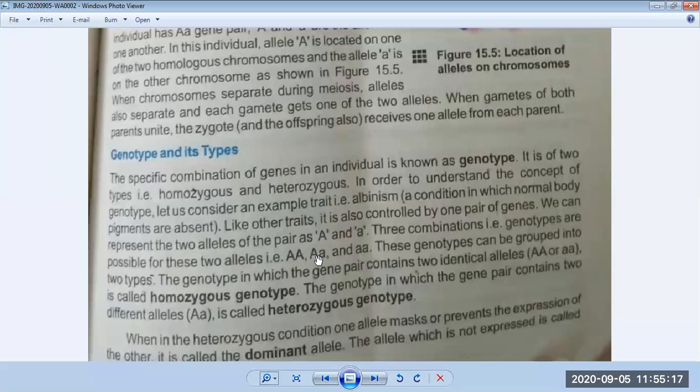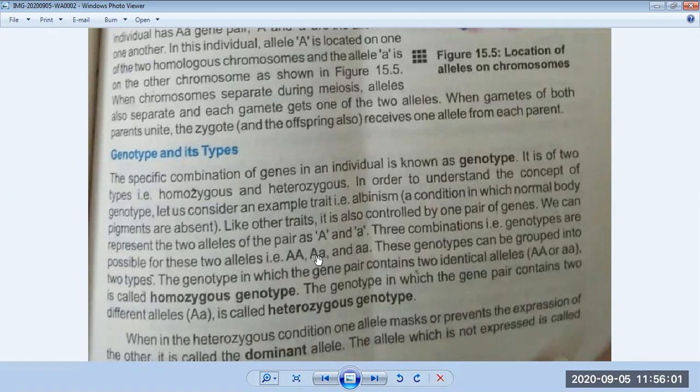After that we discussed in detail the Watson-Crick model of DNA and DNA replication. In the previous lecture I explained in detail how the DNA of chromosomes works. One part of DNA is separated and converted into messenger RNA. Then messenger RNA attaches with ribosomes, and these ribosomes read the information and make the specific amino acids in the body. After that, today we have discussed genotype and its types. So this was the introduction of chapter number 15.